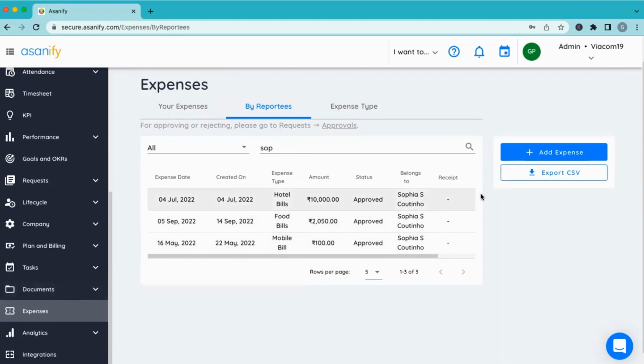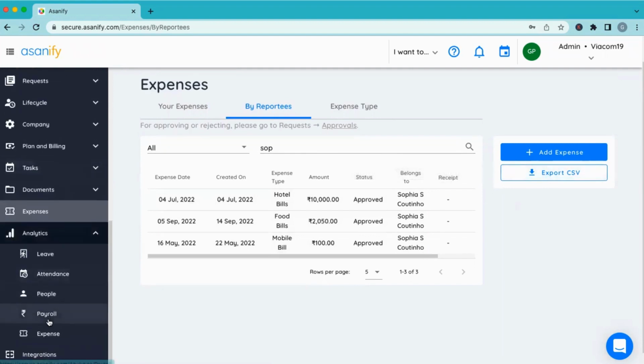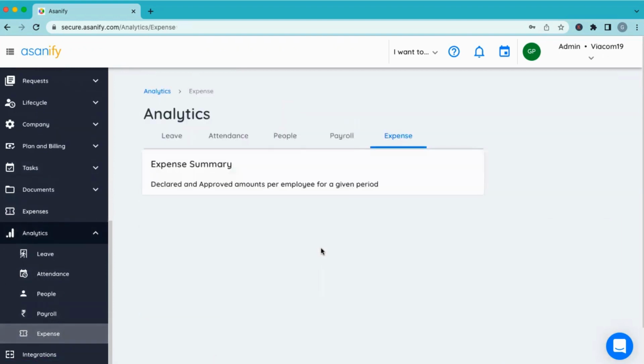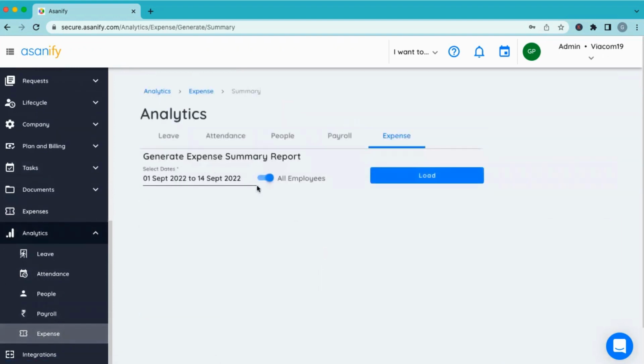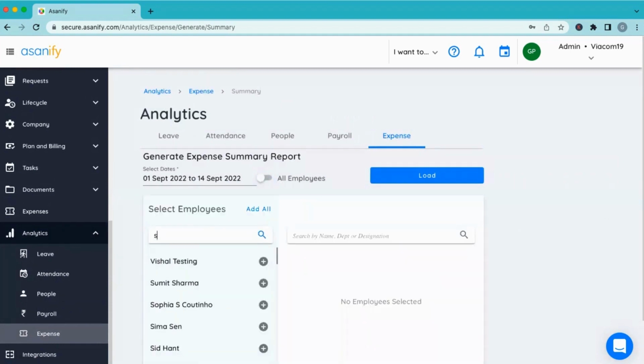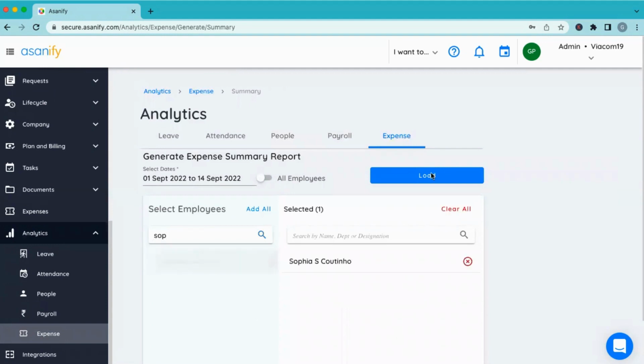So if you want the individual view, you can export it from here. Otherwise, in the analytics section, there's an expense report. Before you run the payroll, you can actually look at the time period for when the expense was incurred. And let's say I'll just select it for Sophia right now for it to be clear.